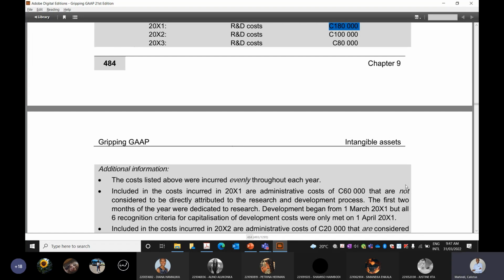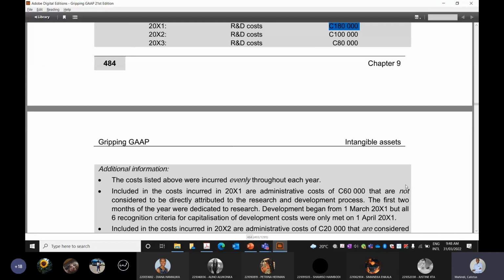Research costs are always expensed, and development costs are capitalized if they meet the 6 criteria. So maybe you just mixed up the two. Research expenses can never be capitalized, but development costs can be capitalized if the 6 recognition criteria are met.